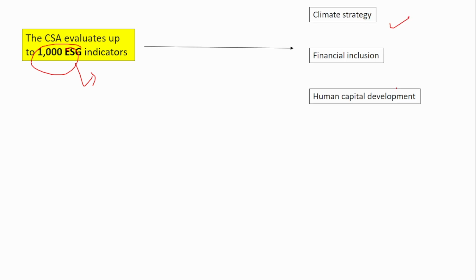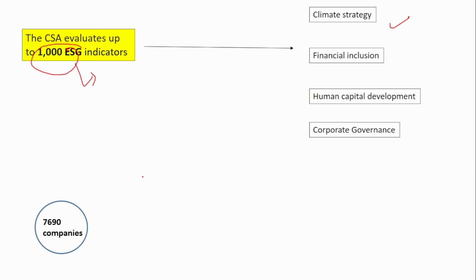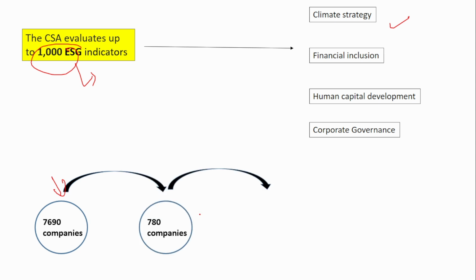Next, the CSA evaluates around 1000 ESG indicators, that is environmental, social and governance indicators, such as climate strategy, financial inclusion, human capital development and corporate governance. These are the various indicators evaluated by the CSA, and in the sustainability yearbook, around 7,690 companies were evaluated. From those 7,690 companies, 780 companies are now included in the yearbook, and from these 780 companies, 51 are from India. Remember, out of 7,690 assessed, 780 companies are now listed in the yearbook, and out of that 780, 51 companies are from India.